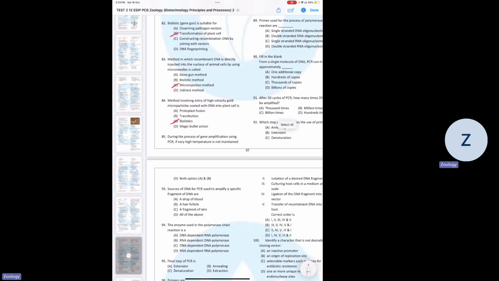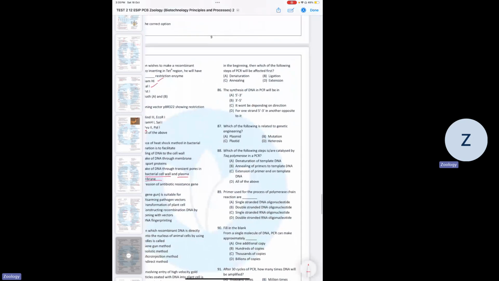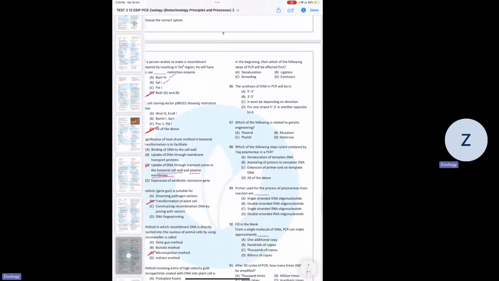Now, during the process of gene amplification using PCR, if very high temperature is not maintained in the beginning, then which of the following steps will be affected? Denaturation will be affected. 86. The synthesis of DNA in PCR will be 5' to 3'. Which of the following is related to genetic engineering? Plasmid. Which of the following steps is or are catalyzed by Taq polymerase? So extension is related to Taq polymerase.